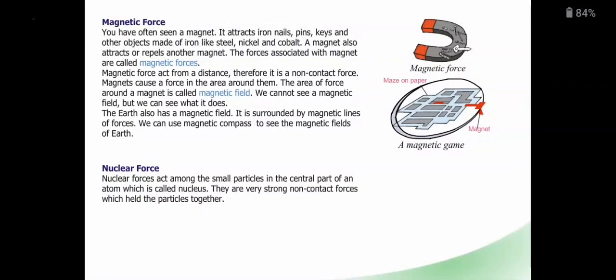Next one is nuclear force. Nuclear forces act among the small particles in the central part of an atom, which is called the nucleus. They are very strong non-contact forces.